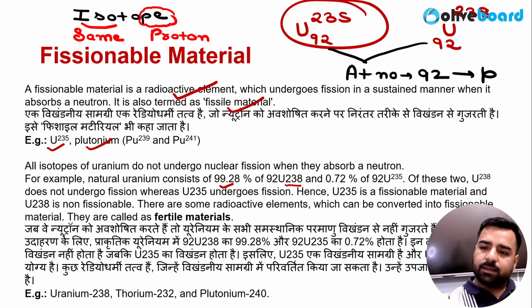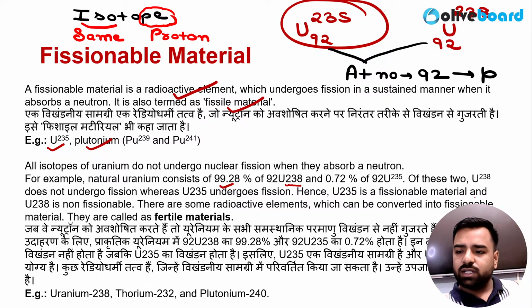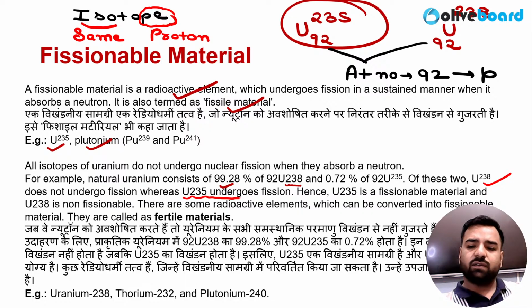So here, these are actually the isotopes of uranium. Understood? So out of these, uranium-238 does not undergo fission, but uranium-235 undergoes fission. That's why uranium-235 is a fissionable material and 238 is not.